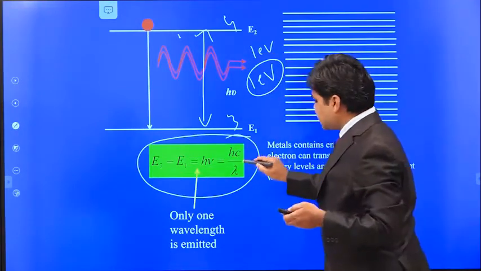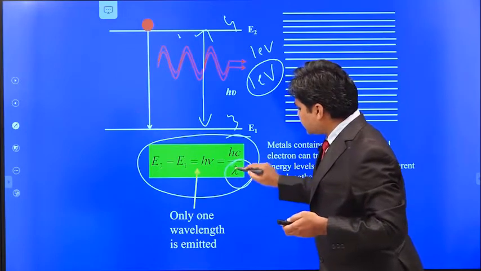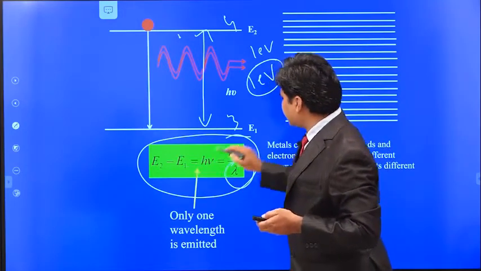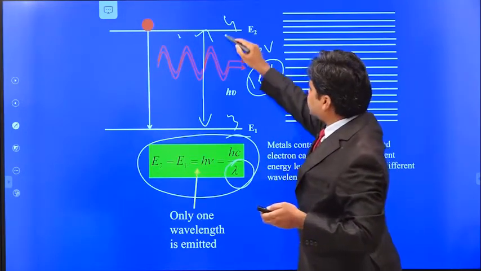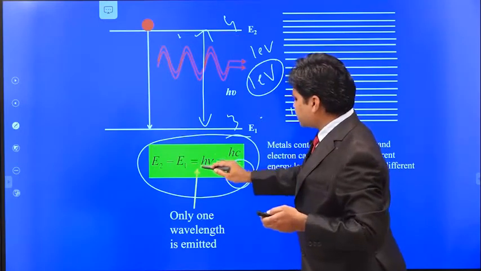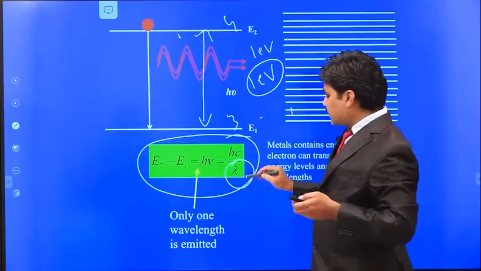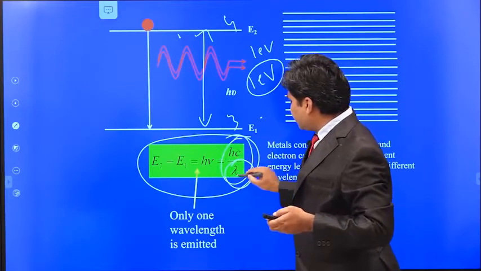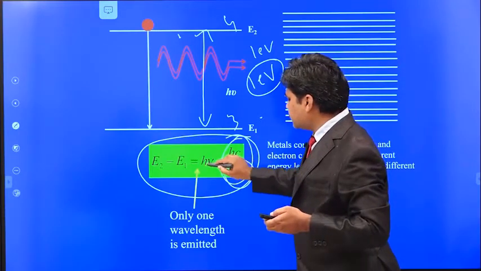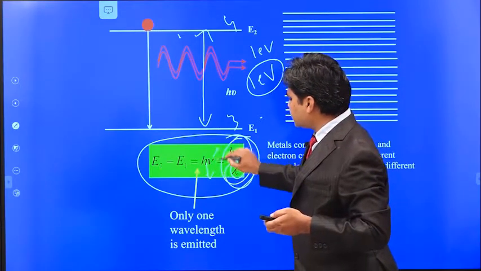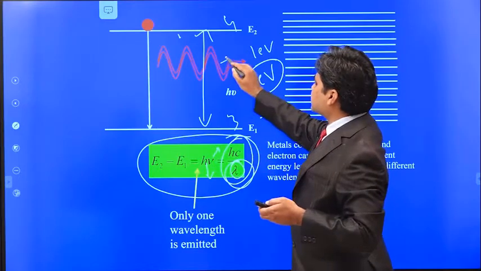Since only this happens, you will get E2 minus E1 equal to, let us say this is 4 and this is 3, so 4 minus 3, that is equal to 1 electron volt. So finally you can get only one wavelength, that is equal to h nu, where h is the Planck's constant and nu is the frequency of the radiation emitted.